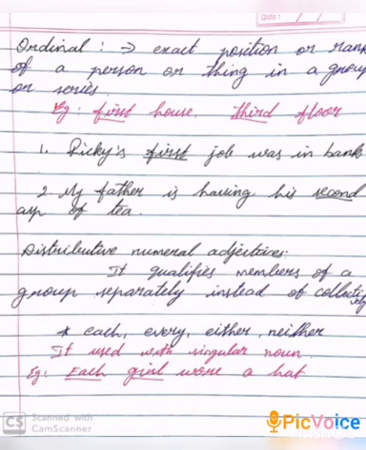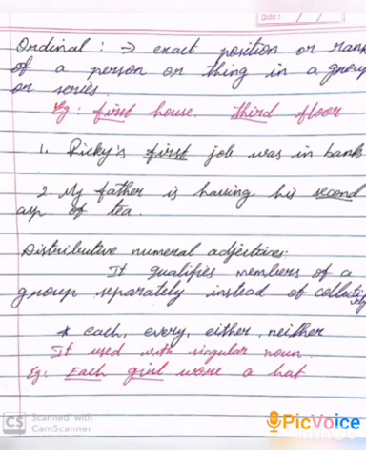Next we will see ordinal adjectives. Ordinal: when a numeral adjective describes the exact position or rank of a person or thing in a group, for example, first house, third floor, third in series, then it is known as an ordinal.